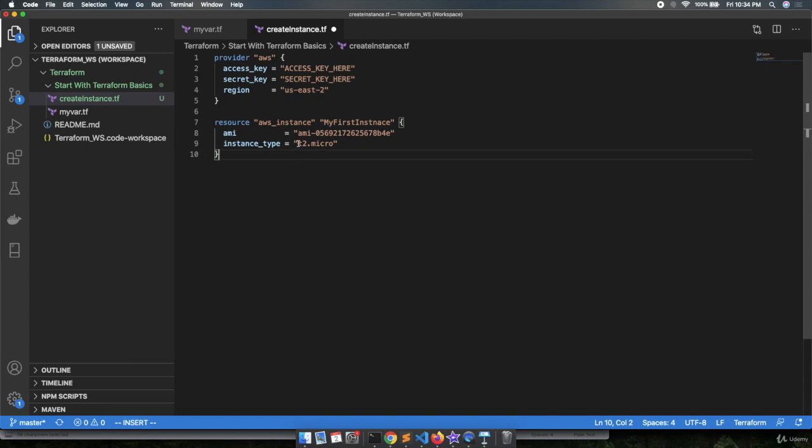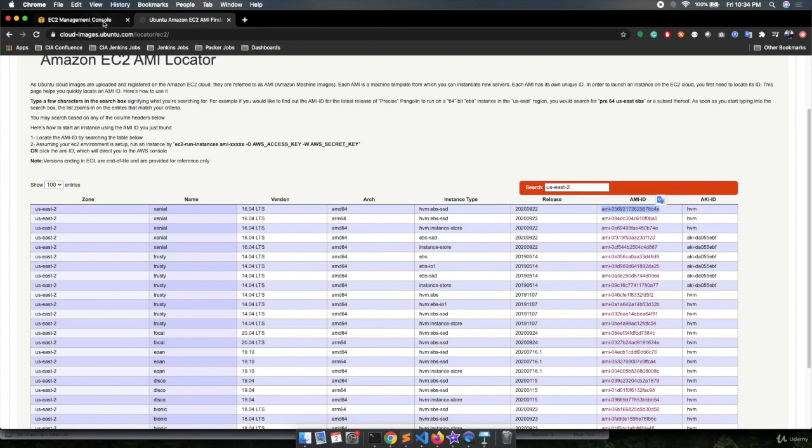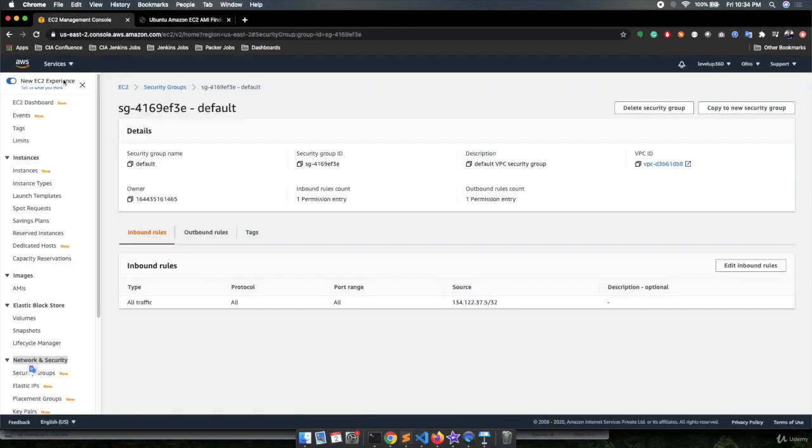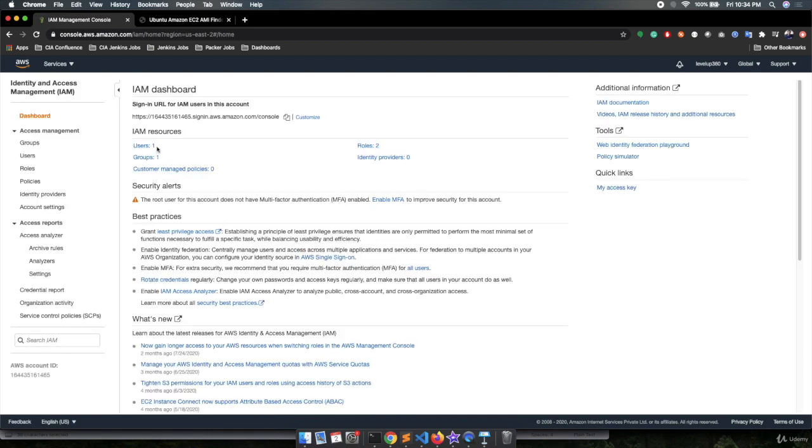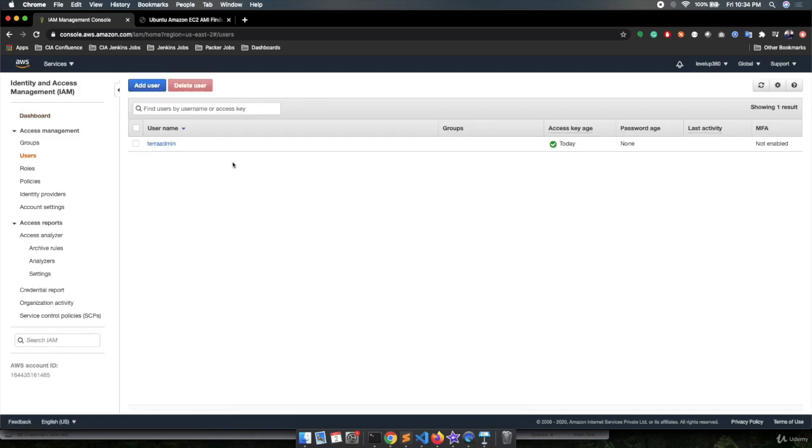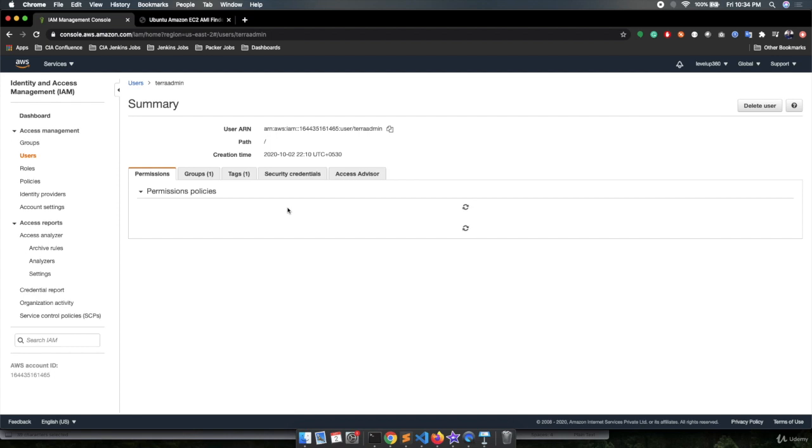The machine which I'm going to deploy is the T2.micro. Inside the access key and the secret key, you need to mention the access key and the secret which we have generated in the last lecture. So inside your browser, you have created a user. Let me go to that user. So I will go to the IAM, I will go to the users, I will open this user.